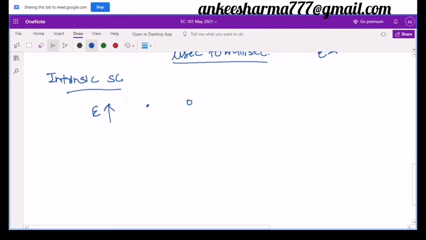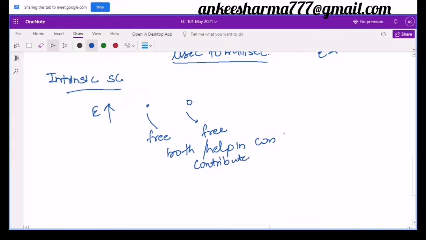Electrons and holes both help in the conduction. These are free electrons and free holes, both of which contribute in conduction.